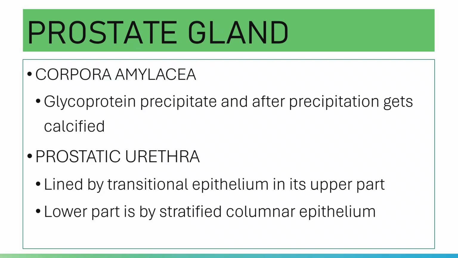Your prostatic urethra is lined by transitional epithelium in its upper part, and the lower portion is lined by stratified columnar epithelium.